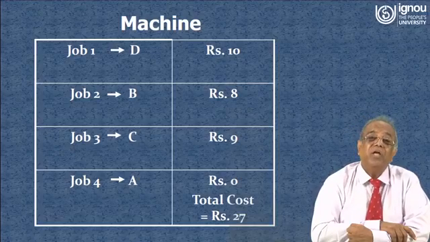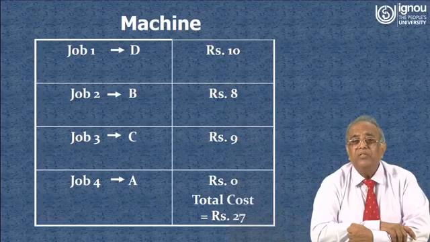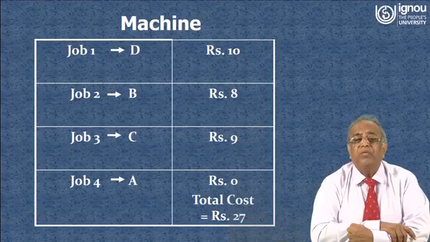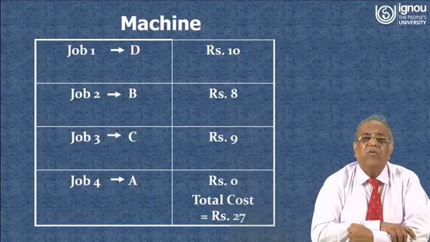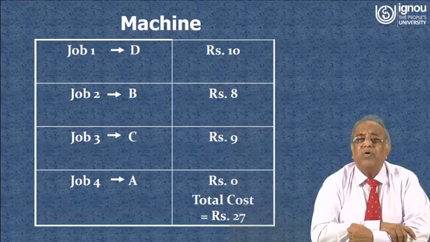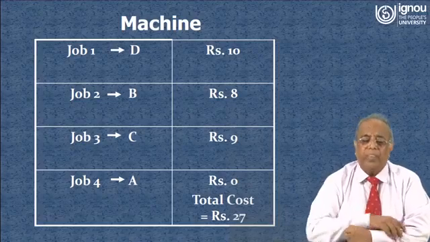But if we proceed with this method, then you can find the job sequence immediately. We can also write a computer program so that if you feed the data for the cost of the individual jobs at different machines, within a second you can get the sequence of jobs as a result through the computer.